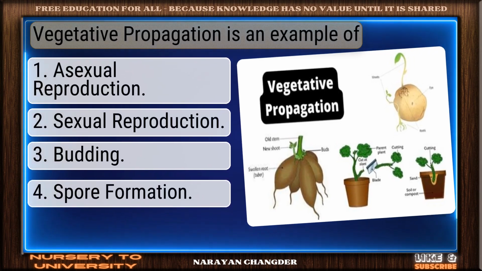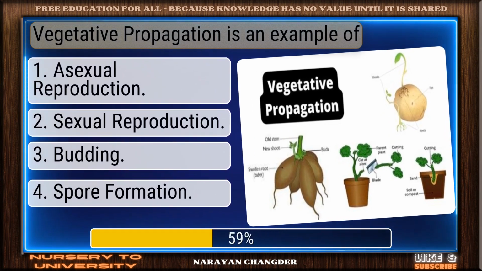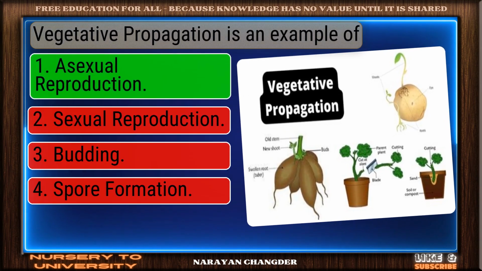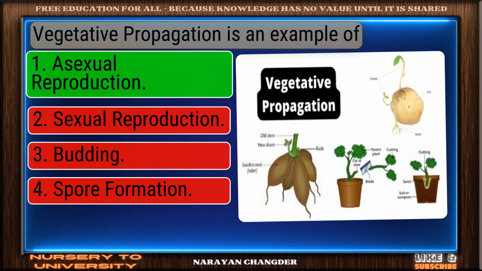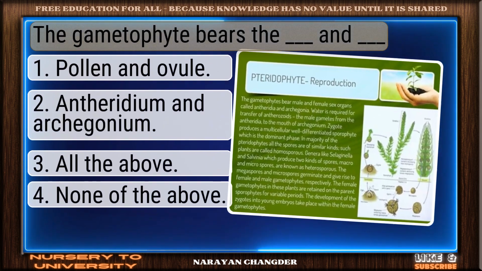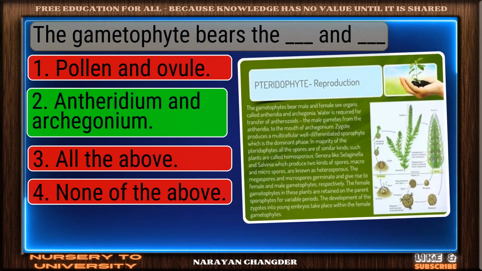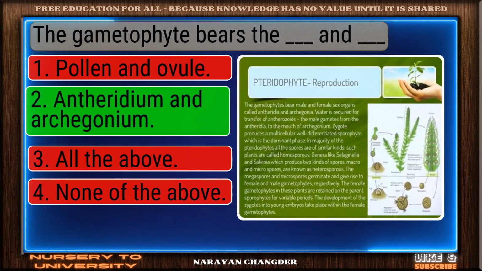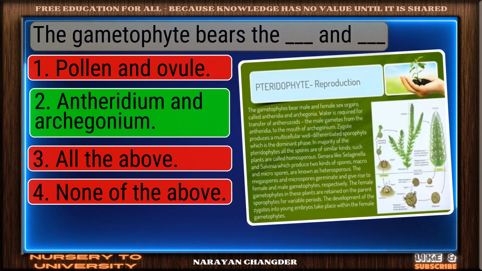Question number 75. Vegetative propagation is an example of. Great job. Asexual reproduction is the accurate answer. Question number 76. The gametophyte bears the dash and dash. Well picked. Antheridium and archegonium is the correct answer.